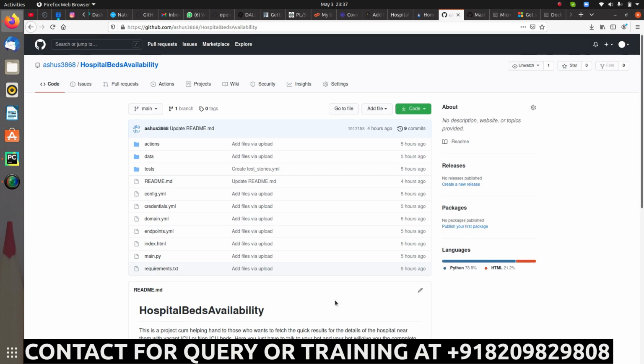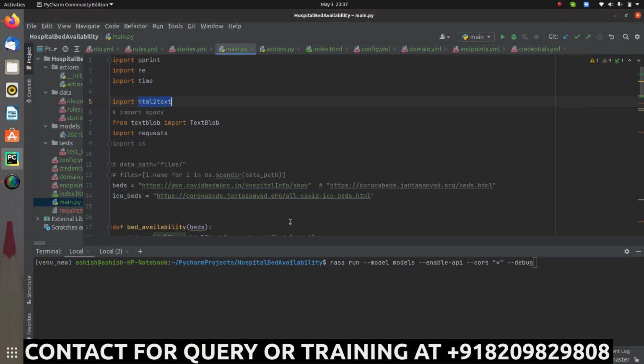Now let's move to the project, because I already have the project with me and I don't have to do the cloning. In this project what I'm trying to do is find out, for example, if I'm looking for ICU ventilators, sorry, ICU beds, or non-ICU beds. That is all that I'm looking for.